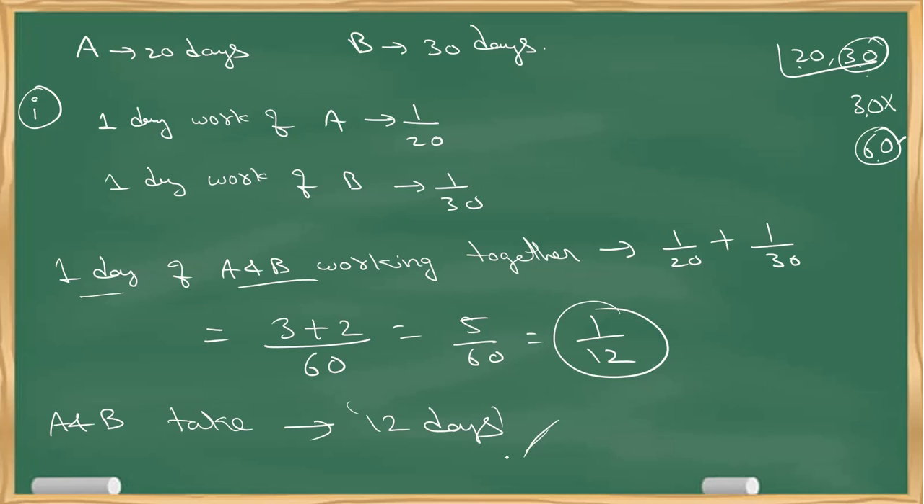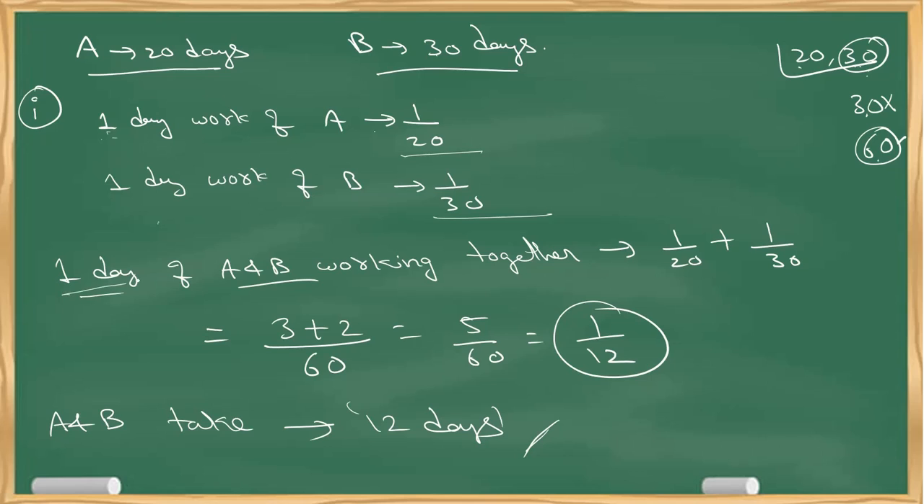Clear with this? I'll repeat again. It is given that A takes 20 days to complete a work, B takes 30 days to complete the same work alone. Now, the question is, when A and B work together, how much time do they take to complete the work? So first, write down their efficiencies, that is 1 day work. So if A takes 20 days to complete a work, 1 day work of A is 1 by 20. Similarly, if B takes 30 days to complete a work, 1 day work of B is 1 by 30.